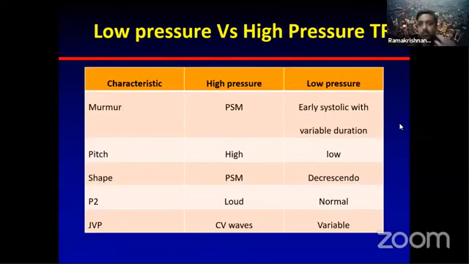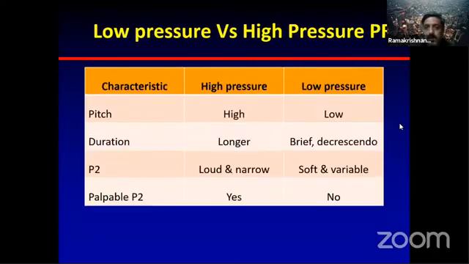And this is a very classic slide you must have seen everywhere. This is how you differentiate between low pressure TR and high pressure TR. The murmur will be a pan-systolic murmur. The low pressure one will be a very early systolic murmur with variable duration. The pitch is mostly determined by the gradient, so high pressure TR will have a high pitch, whereas low pressure TR will have a low pitch. The shape will be pan-systolic throughout, or decrescent, and P2 will be loud, and the JVP will have a CV wave, or it can be variable.